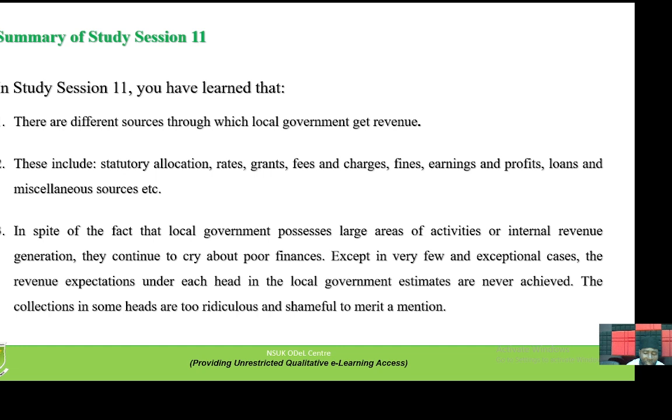Summary of study, this last study session 11. In this study session 11, you have learned that there are different sources through which local government gets revenue. Number one, there are different sources through which local government gets its revenue. Number two, this includes statutory allocation, rates, grants, fees, charges, fines, earnings and profits, loans, and miscellaneous sources.